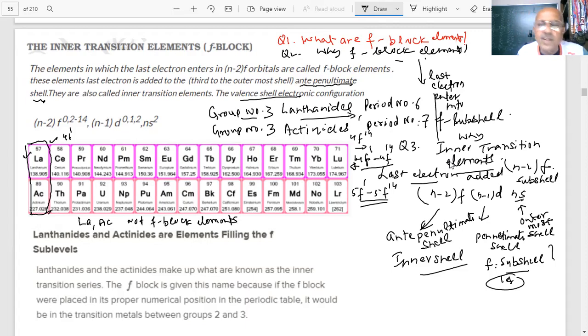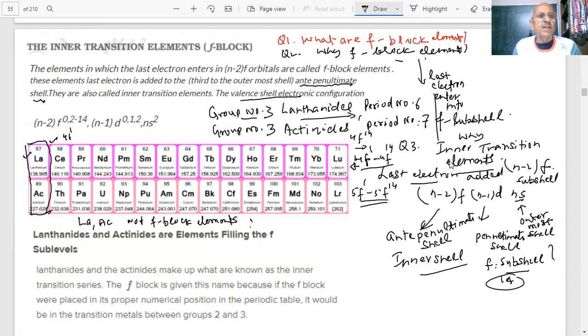But then why are they kept in the lanthanide or actinide series? Because their properties are very similar. The properties of lanthanum are very similar to the lanthanide elements, so much so that the name lanthanide series was given. The properties of actinium are very similar to the actinoid series, which is why the name actinoid series was given.